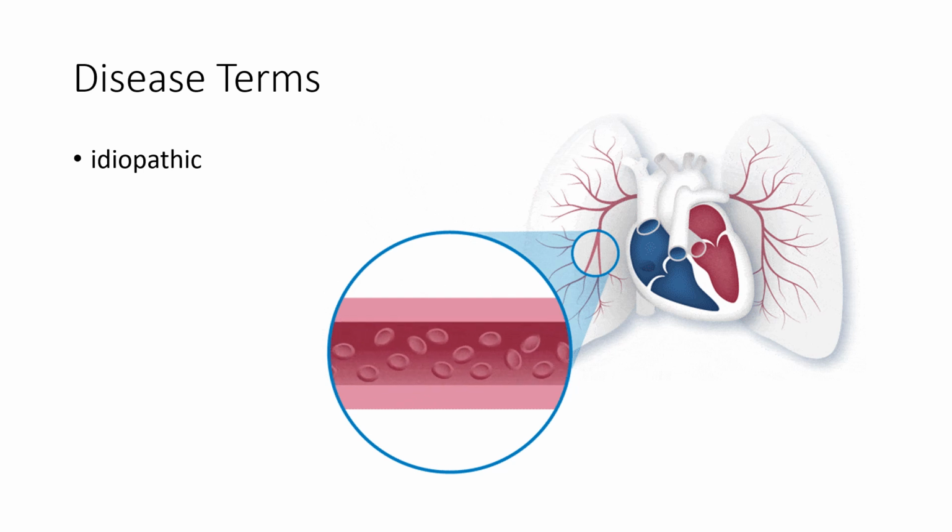So idiopathic means that the cause of the disease is unknown. When you visit a physician or a nurse practitioner, one of the common questions is, why do I have this problem? Right? Not everyone necessarily wants to know the cause of their disease, and for some diseases, the reasons are still mysterious. We don't know where they come from. However, in Western medicine, there's a reluctance to admit not knowing.